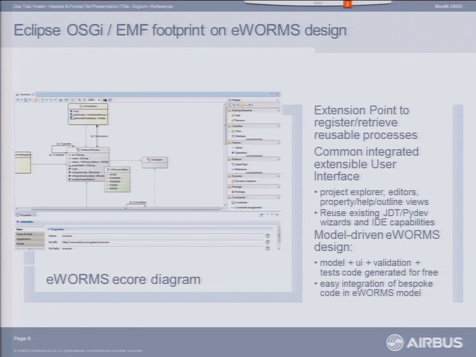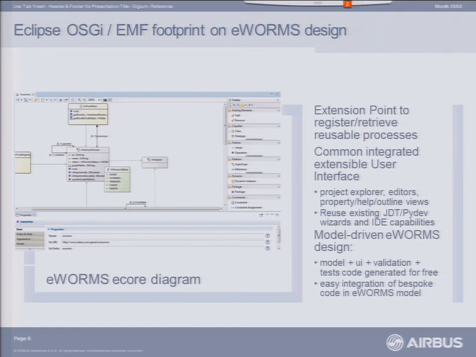So we have used the extension point. We have created an extension point for processes to register our processes, meaning our processes in fact are in plugins, and the code which is attached to those tasks is in those plugins. And once they are deployed, they become part of the platform. They become part, and you can see them like that. We've used, of course, the extensible user interface of Eclipse, like the Project Explorer, the editors, the outline views.